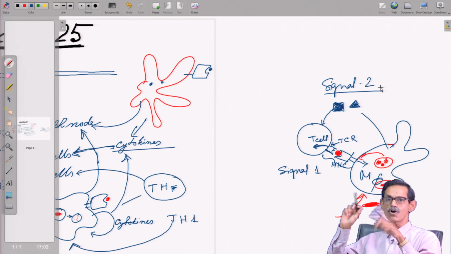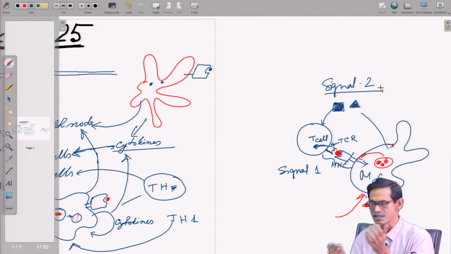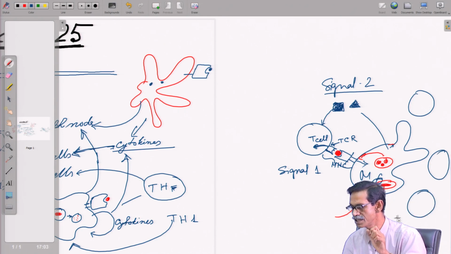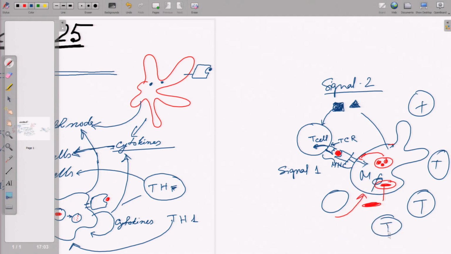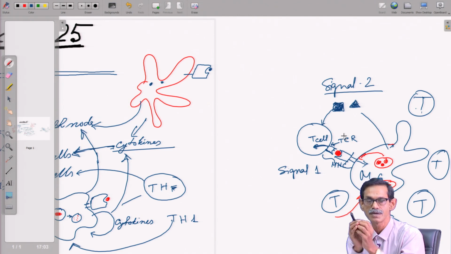Either signal 1 or signal 2 alone is not going to change anything in the T cell, because you imagine one macrophage is there and the lymph node is packed, so there are many T cells surrounded by this macrophage. The cytokine is a molecule, so when it is released by the macrophage, it is not directed to one place; there is no person who goes and fits it there.